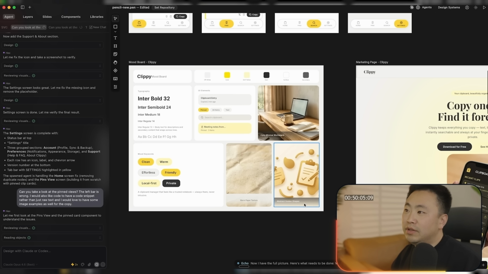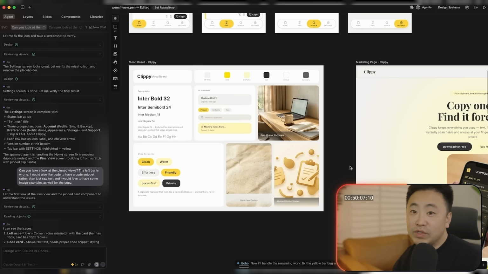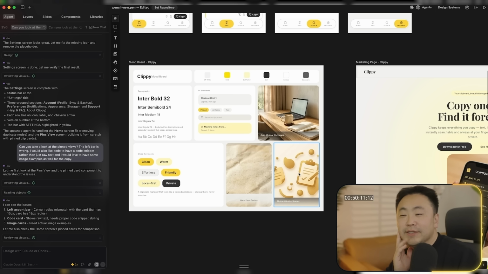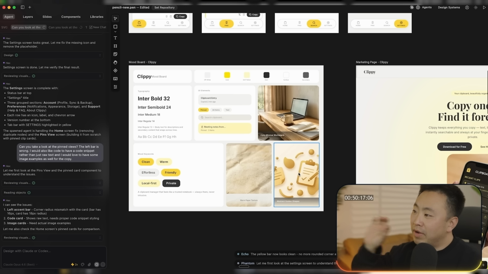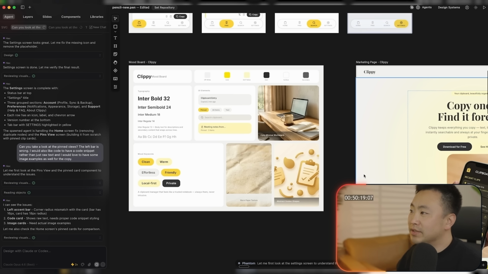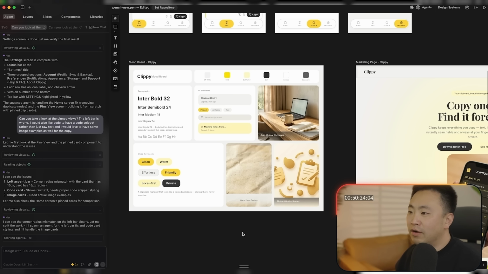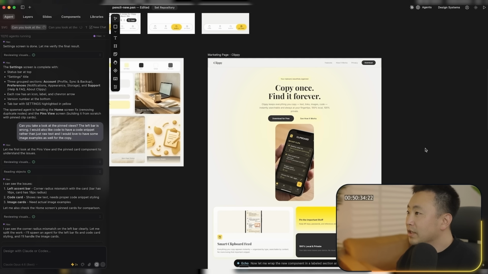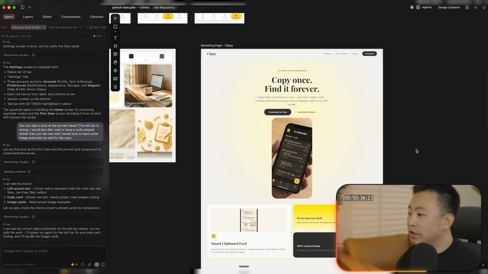There are some interesting things here that I didn't have time to explore, like gold. I think gold is a really interesting element, and I might actually use it. Some of the colors I feel like are pretty good. I like it, but it's not my favorite. But this marketing page was pretty good, I feel.